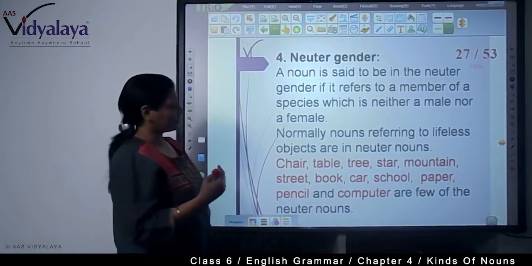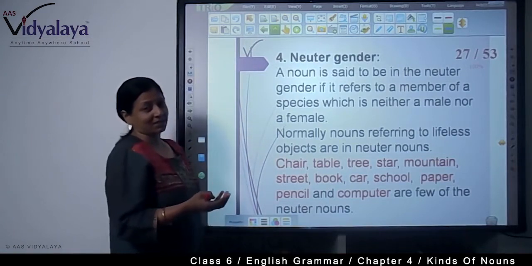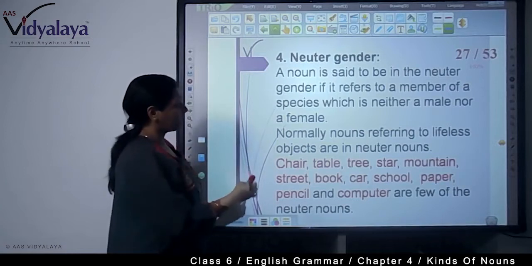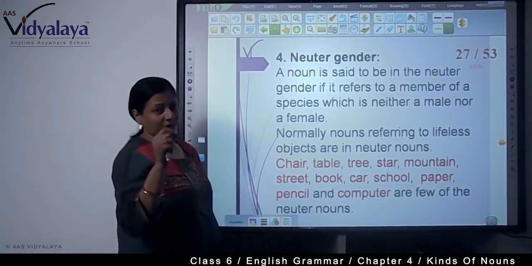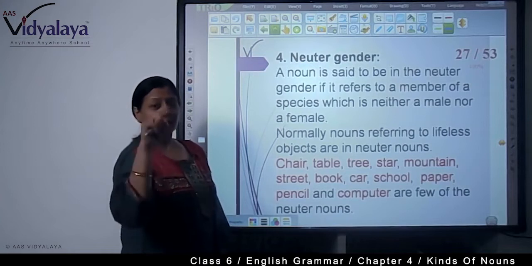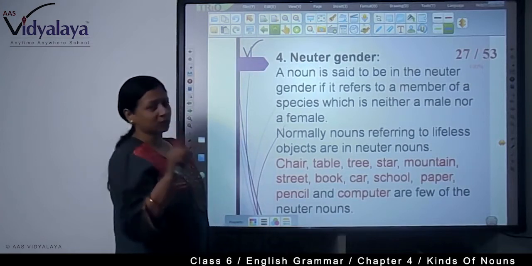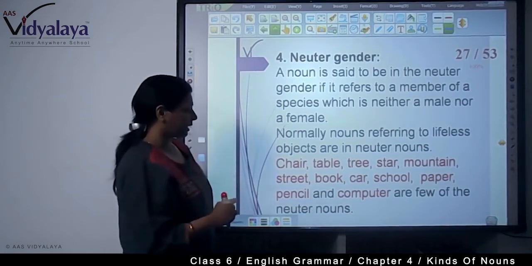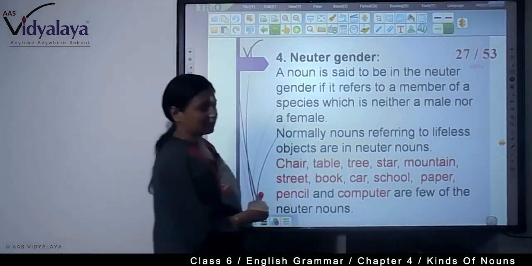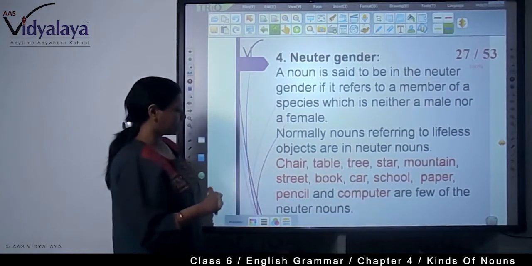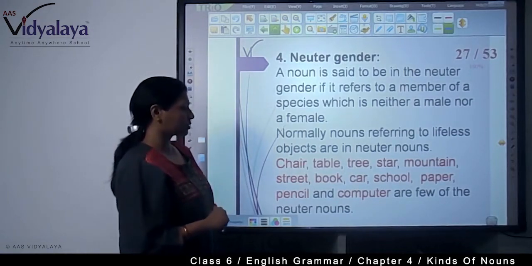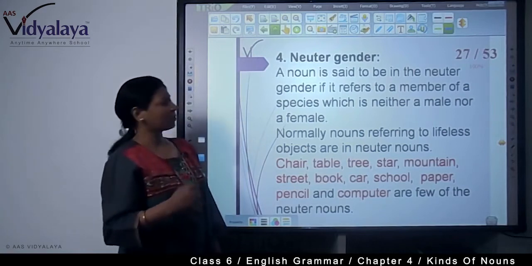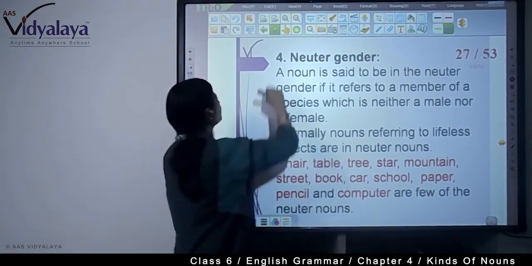You can see, ma'am, trees, so we say a tree has life, it grows. In science we have read it. But the pronoun that we use for a tree is it. And it is always used for the neuter gender. So tree comes under that. Star, mountain, street, book, car, school, paper, pencil and computer are a few of the neuter gender.